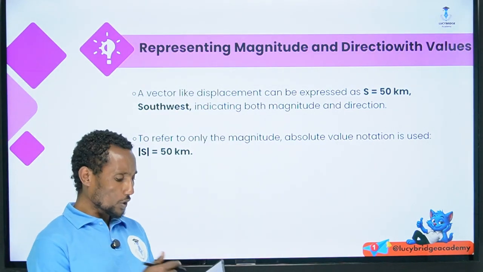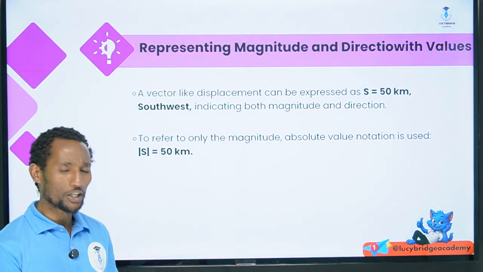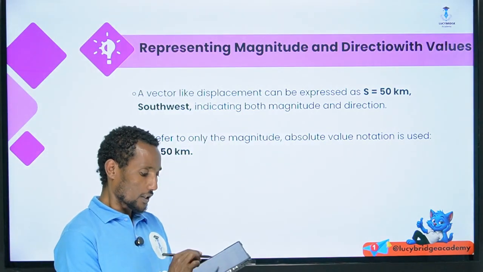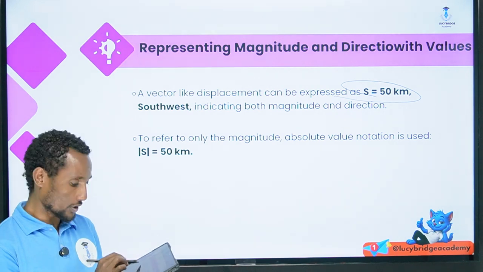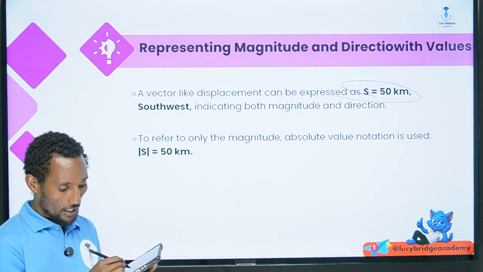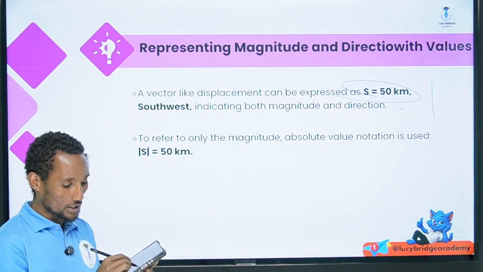So, to represent the magnitude and direction of a vector with its value, a vector like displacement can be expressed as 50 km southwest. Here it is 50 km southwest, which is drawn like this.